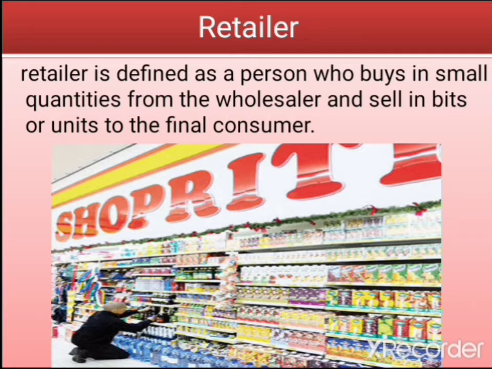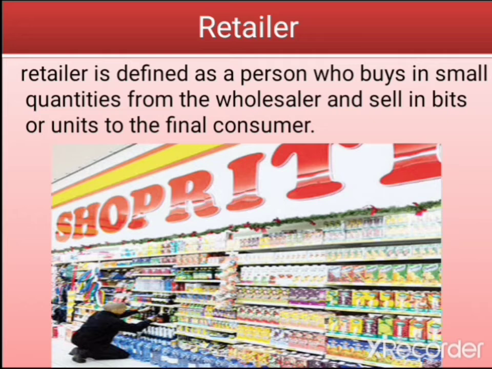If you go to ShopRite, just take a particular section where they sell a particular product. Let's say you are going to the cosmetics section, all those products that have to do with your skin care. If you look at their shelves, you will see different products. You will see Palmer's pomade cream, Johnson cream, Chico cream. In short, you will see all types of cream there, different products from different companies. So they will go to different wholesalers and buy in smaller quantity from the different wholesalers.